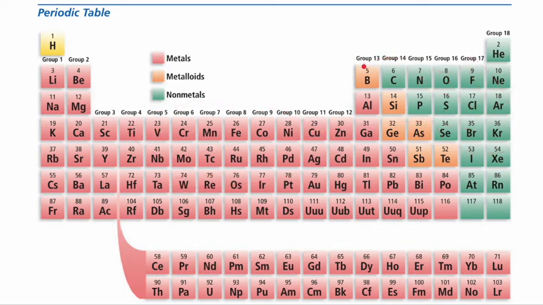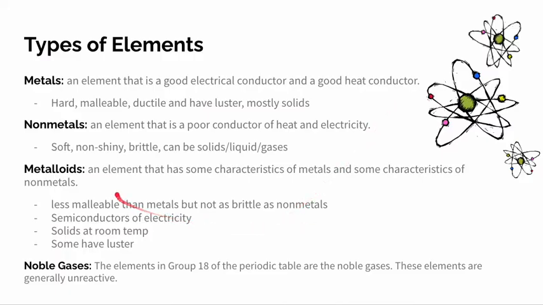And the last section we have here are the metalloids. There are not that many metalloids, but a metalloid is an element that has some characteristics of metals and some characteristics of nonmetals. They are less malleable than metals, but not as brittle as nonmetals. They are semiconductors of electricity, and they are solids at room temperature, and some have luster.